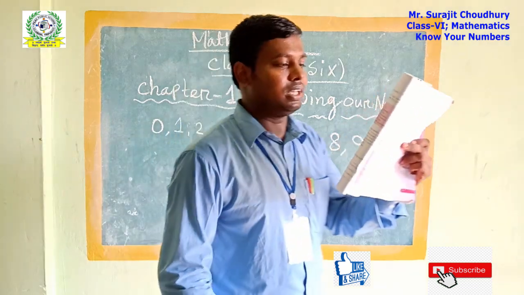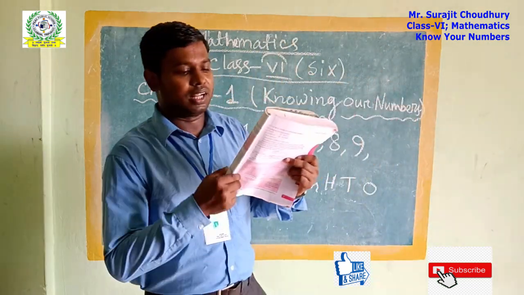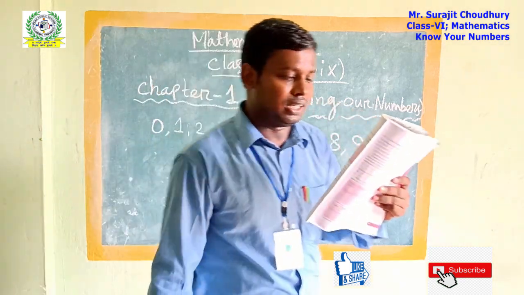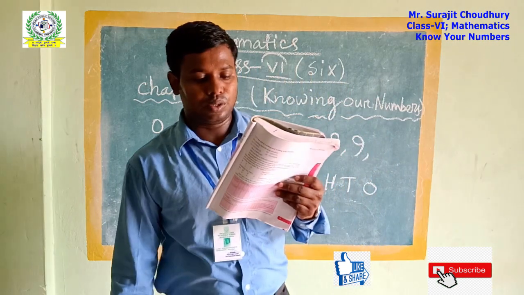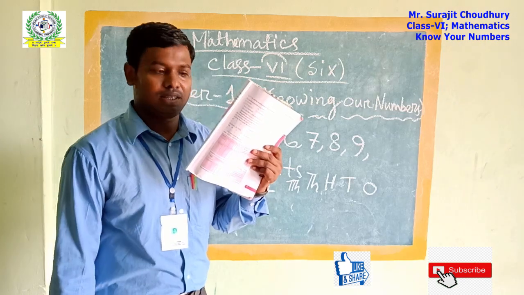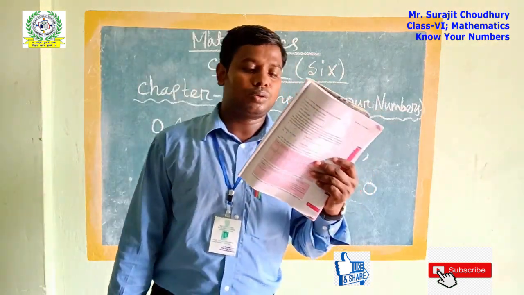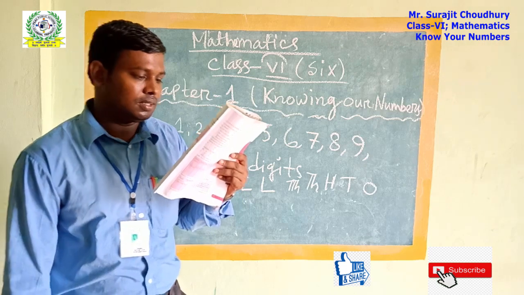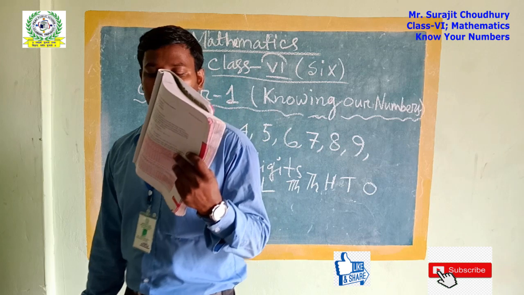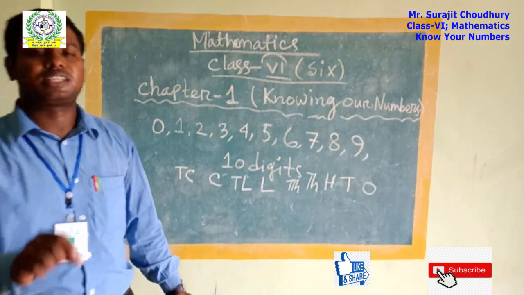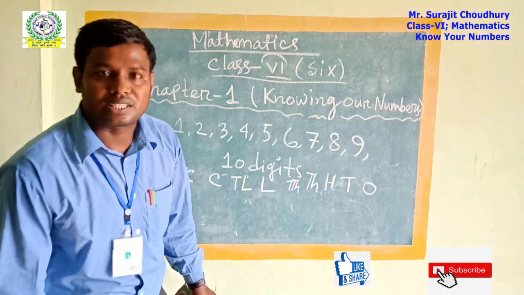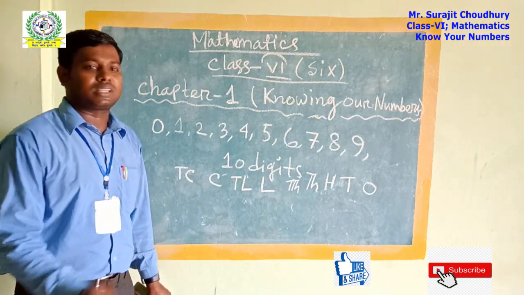Here in this book, it is given very shortly: 100 equals 10 tens, 1000 equals 10 hundreds, then 1000 equals 100 tens, then 1 lakh equals 100 thousands, then 1 lakh equals 1000 hundreds, then 1 crore equals 100 lakhs, then 1 crore equals 1000 thousands. This is given in a very short way to remind you of the previous classes.